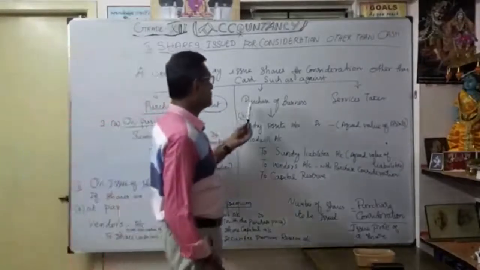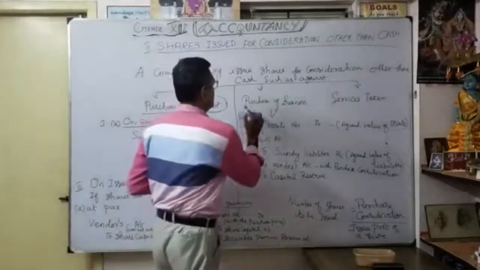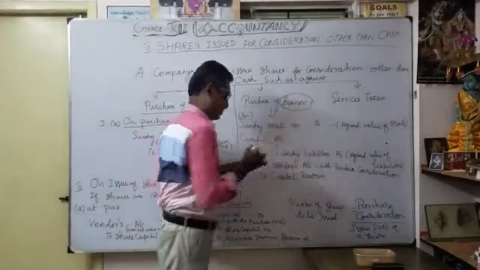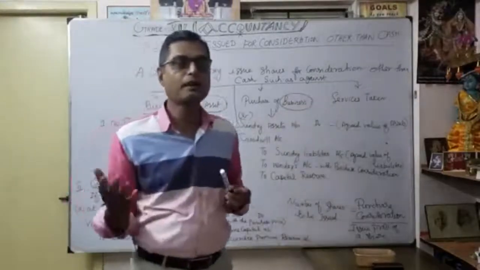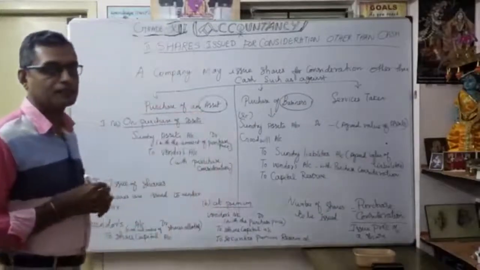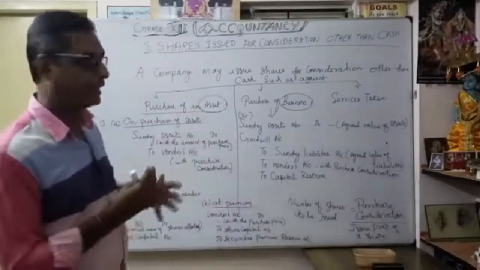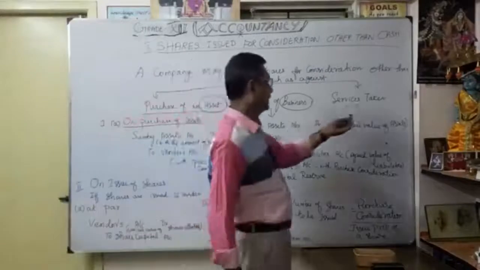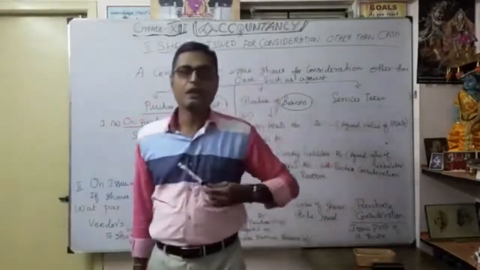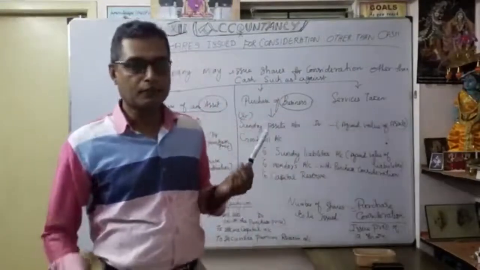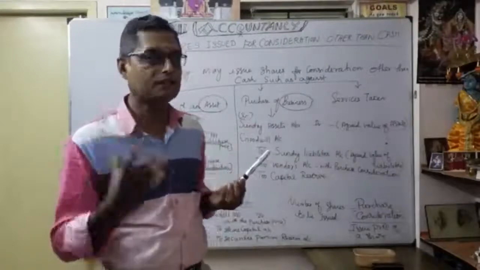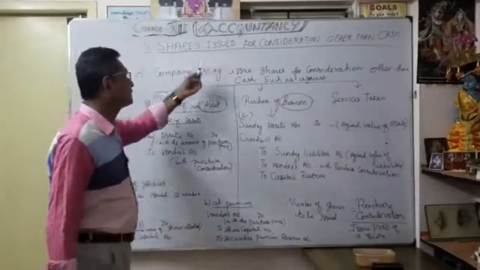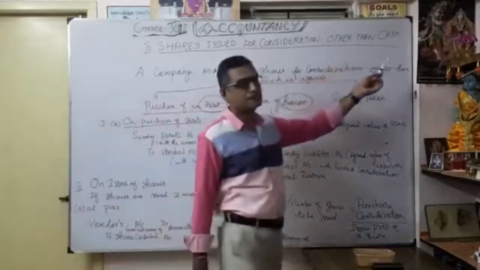The second one is purchase of business. Suppose you are going to buy another enterprise, you issue shares instead of cash. Thereafter, service taken. Any service offered by another enterprise, you give shares instead of cash. That's why it is called shares issued for consideration other than cash.